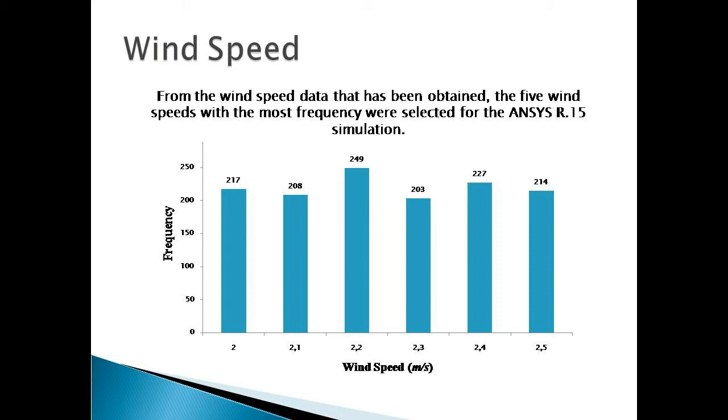The data collection for 3 hours per day for 3 days obtained 4,596 data. Then the 5 wind speeds with the highest frequency were selected for the ANSYS R15 simulation. So the simulated wind speeds are 2.0, 2.1, 2.2, 2.4 and 2.5 meters per second.